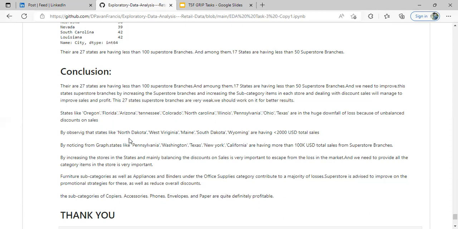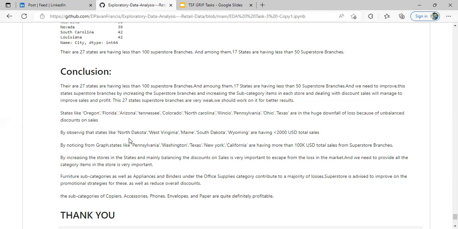States like Oregon, Florida, Arizona, Tennessee, Colorado, North Carolina, Illinois, Pennsylvania, Ohio and Texas have a huge downfall of loss because of unbalanced discounts and sales: they are not doing well on discounts, giving huge discounts and getting losses. That's the reason.